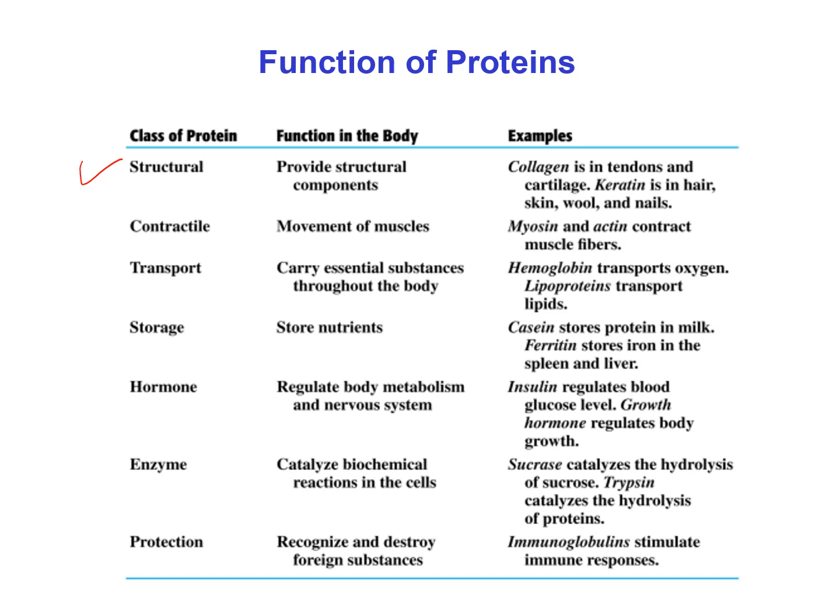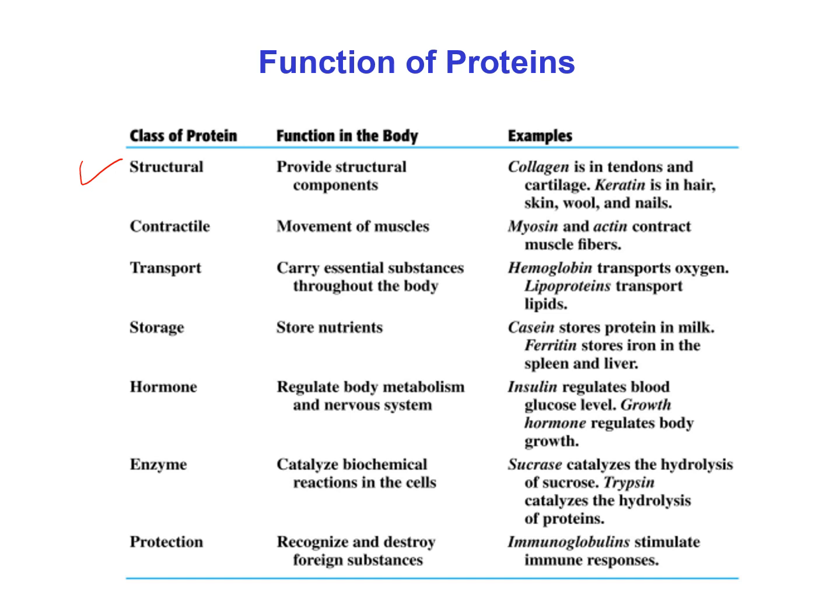Which proteins are known as structural protein? Those proteins that provide structural components in our body are known as structural protein. For example, keratin. Keratin is a protein which is present in our hair, skin, wool and nails. As they provide structural components, that's why they are known as structural protein.